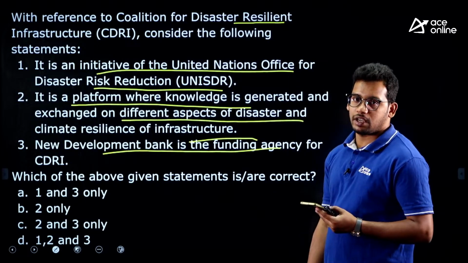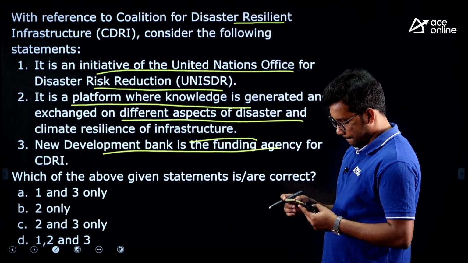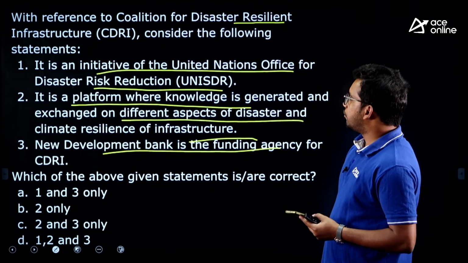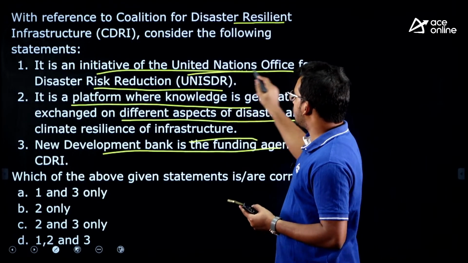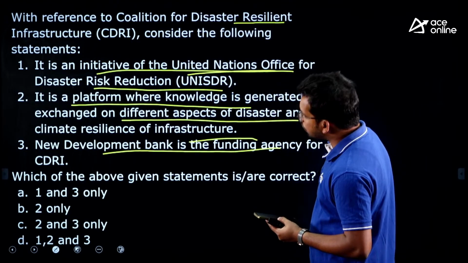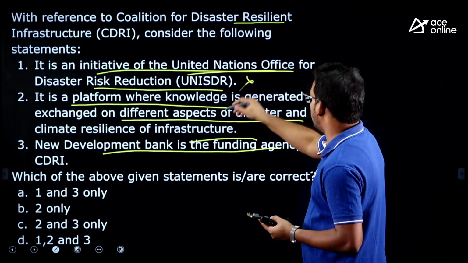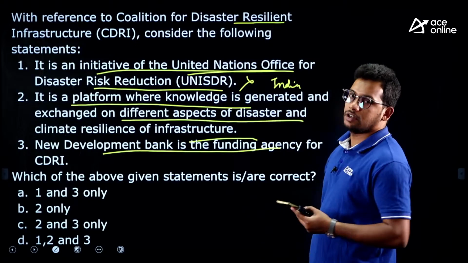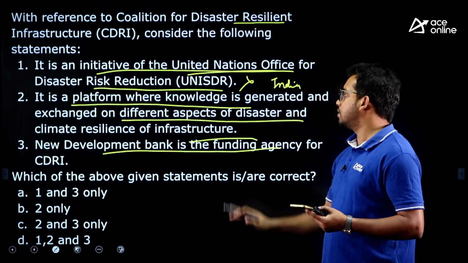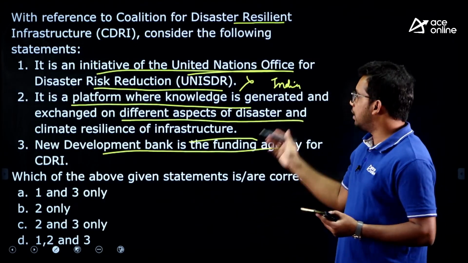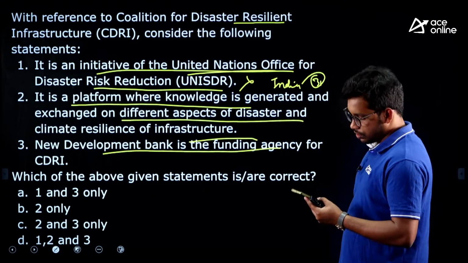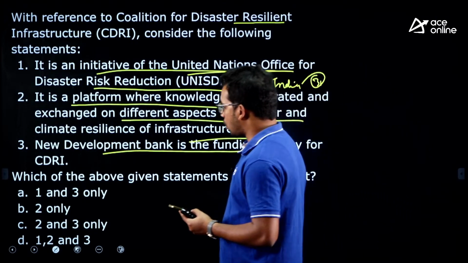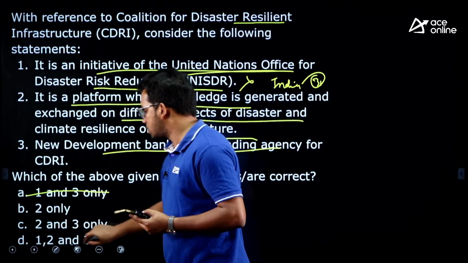This is a little bit tricky. First one, it is an initiative of the United Nations Office for Disaster Risk Reduction. No, this is an initiative of India itself. It is a coalition rather than deriving from an organization. It is a coalition started by India and 31 countries have joined. So the first statement is wrong. So you can eliminate two options.